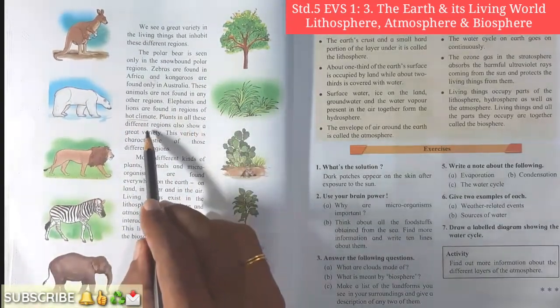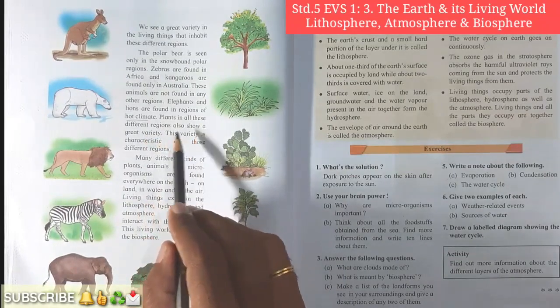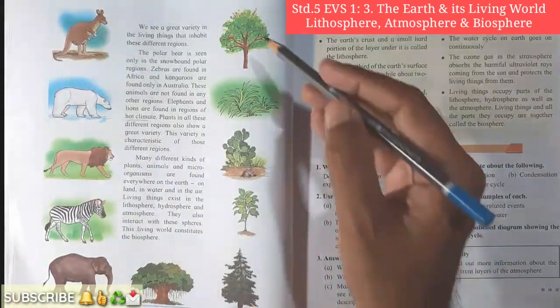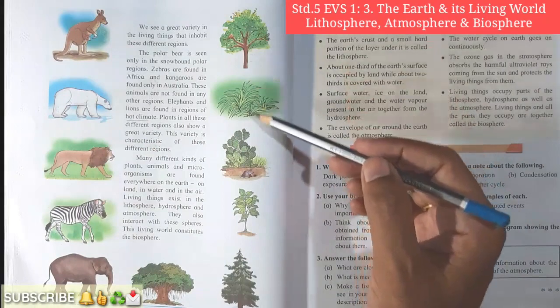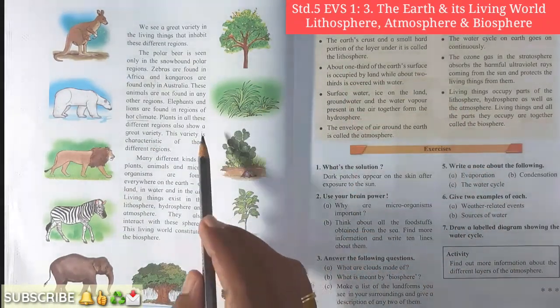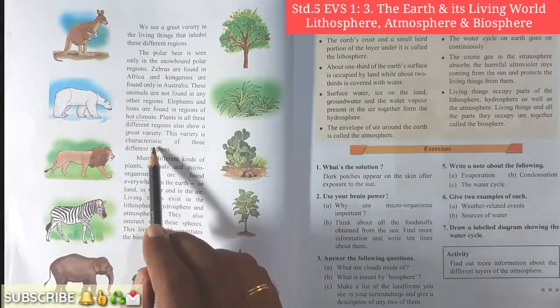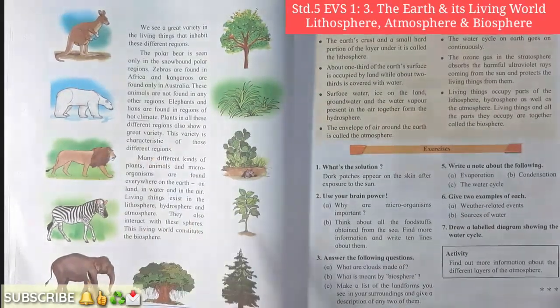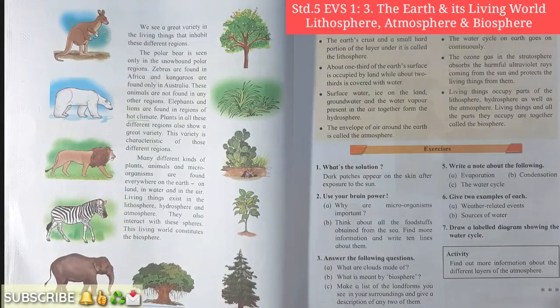Plants in all these different regions also show a great variety. Just now I have told you, we can see a variety in trees in such various regions also. This variety is characteristic of those different regions, okay student. So the variety is the characteristic of those different regions only.